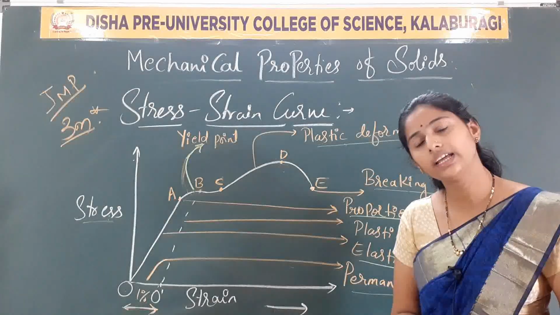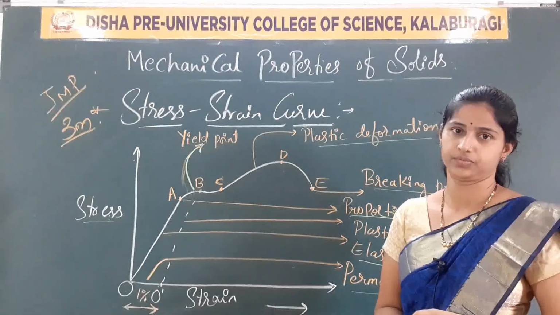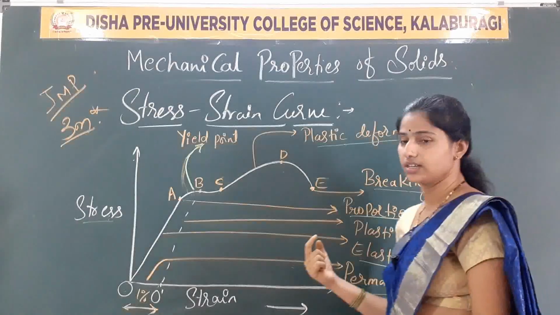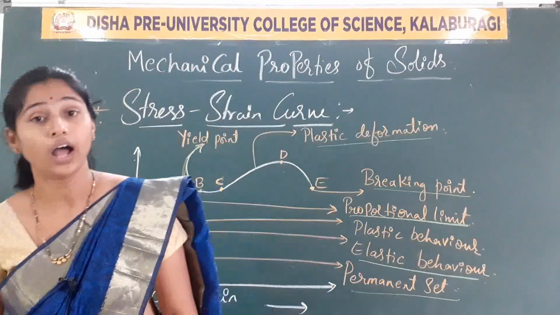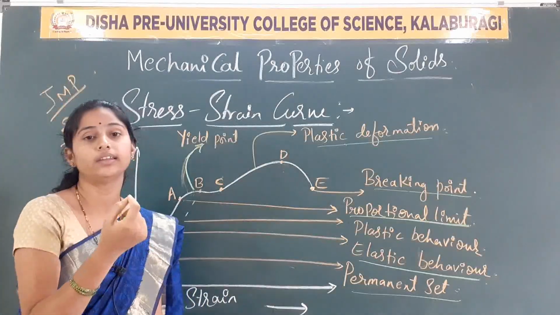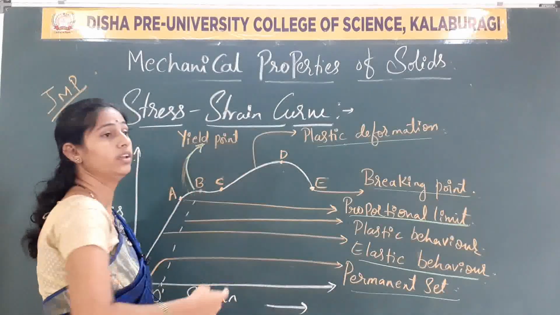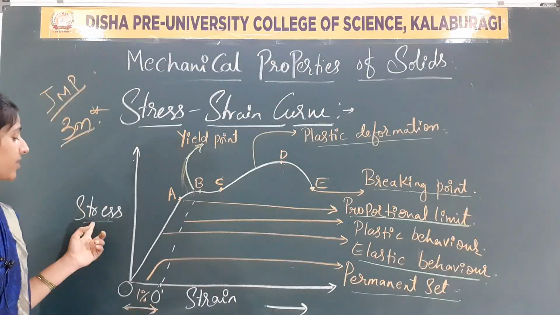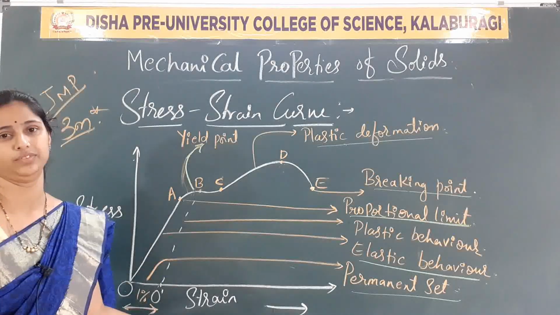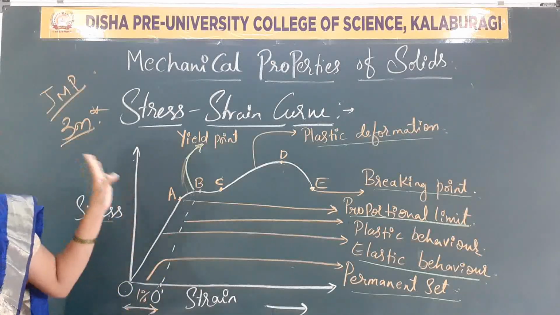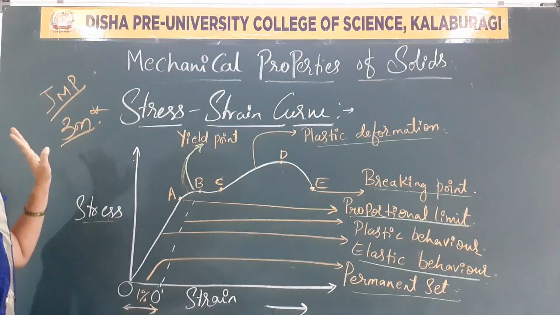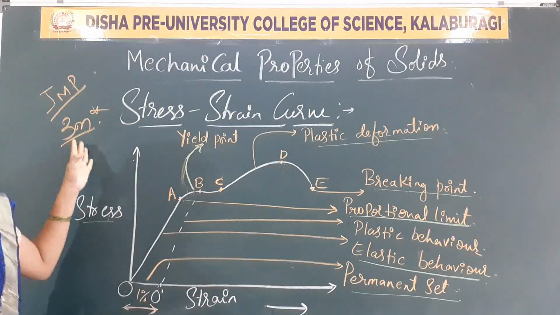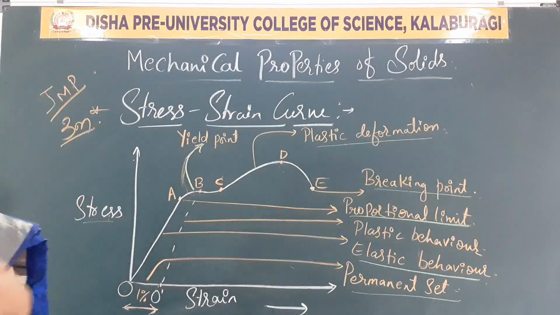So, this is the stress-strain curve, showing how the metallic wire behaves under stress and strain. This is the curve we represent graphically. This is for 3 mark questions. Clear? Observe the graph carefully and copy it down.